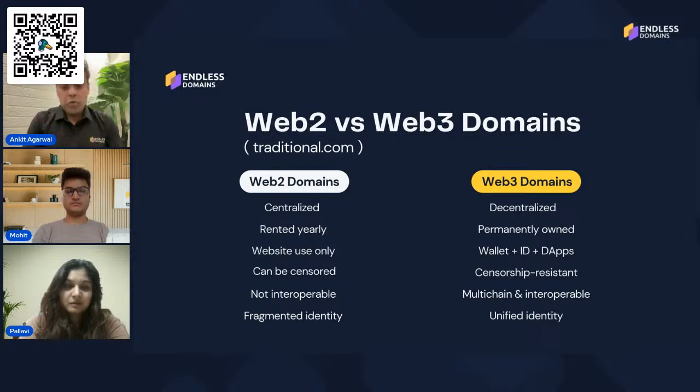Web 2 domains are not interoperable, but Web 3 domains are multi-chain and interoperable. Web2 domains give a fragmented identity, whereas Web3 domains give you a unified identity which you can use on any blockchain system that is coming, which is the future.